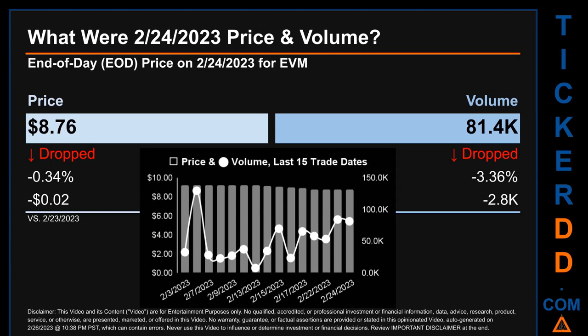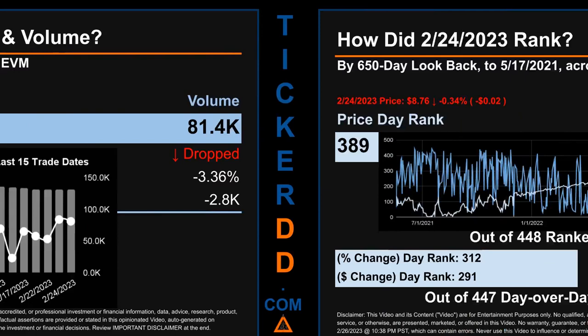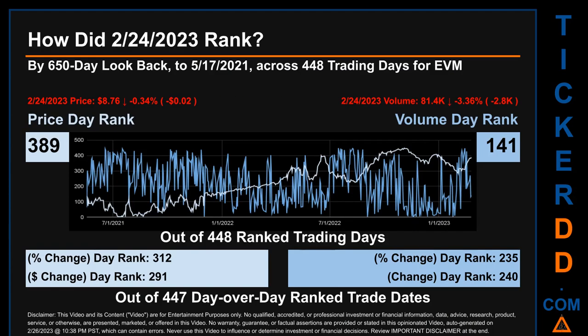The graph shows price and volume for the last 15 trade dates. Across a range of 49 cents, the max and minimum end-of-day price were respectively 9.25 and 8.76. Volume saw a range of 122,000, from a day low of 7.6 thousand to a day high of 129.6 thousand.